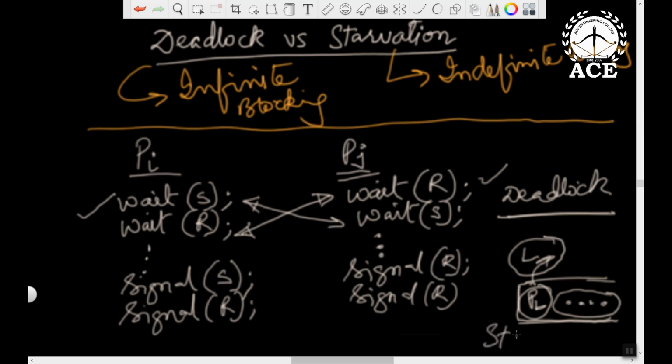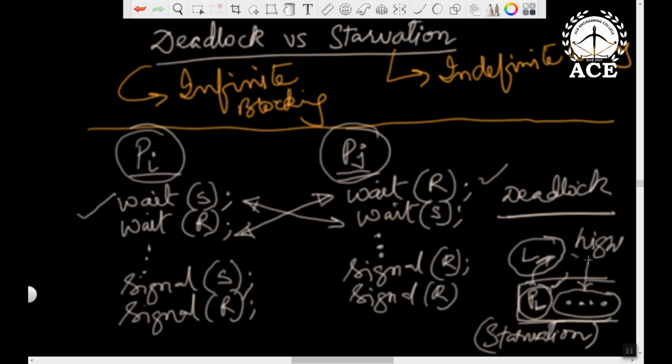So both are not the same. Starvation is indefinite. Maybe remotely there may be a chance that this process may get its turn at some point of time. But in deadlock, it will never happen that the processes can continue their progress. They cannot progress, they get stuck. But here progress is there. The other processes, the high priority processes, can continue to run. There is no stopping of the system. Here the system stops between the two processes. Here the system continues, but one process is indefinitely, infinitely blocked forever. But the system is operating. That is the difference between deadlock and starvation.